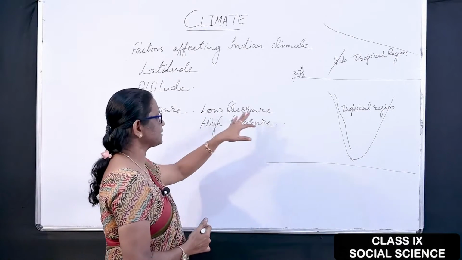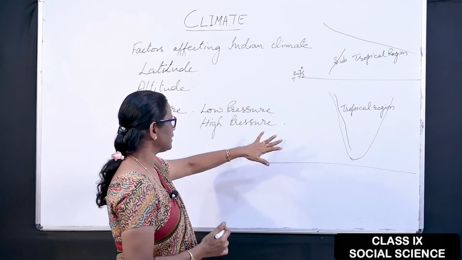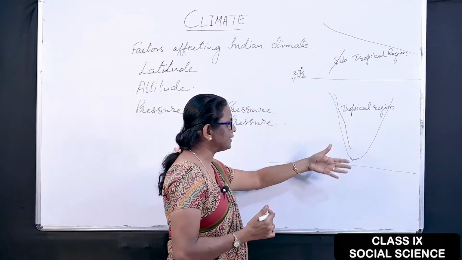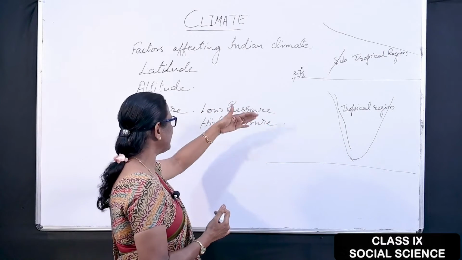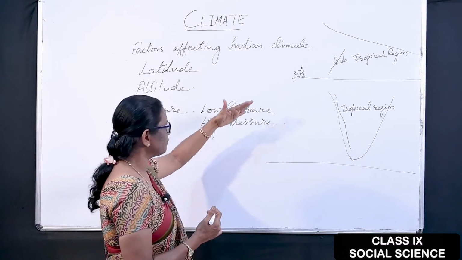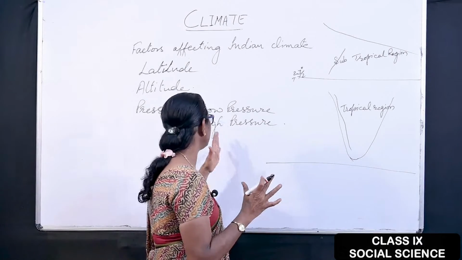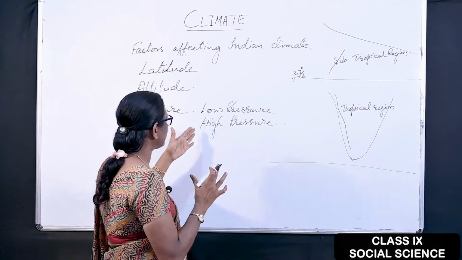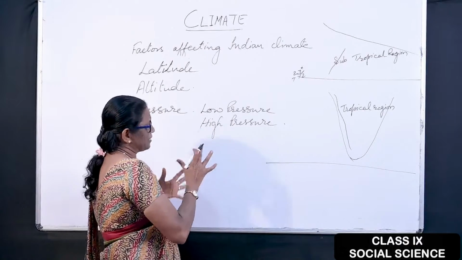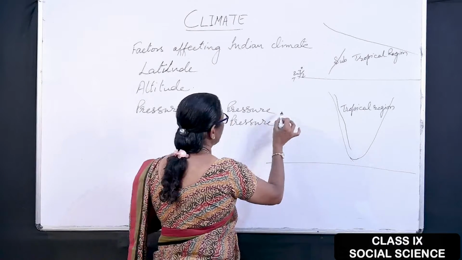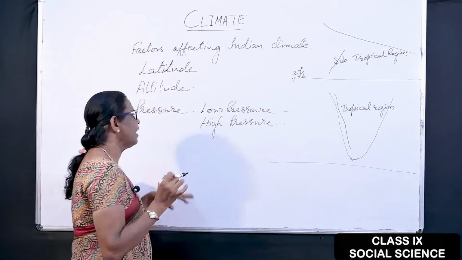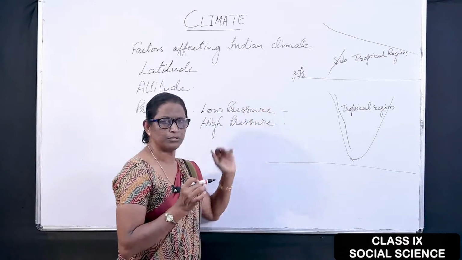The low pressure is created in those areas where the land gets heated and the amount of humidity decreases and it becomes very light. Always there is a relation between low pressure and high pressure: wherever any area is created with low pressure, the high pressure covers those areas.